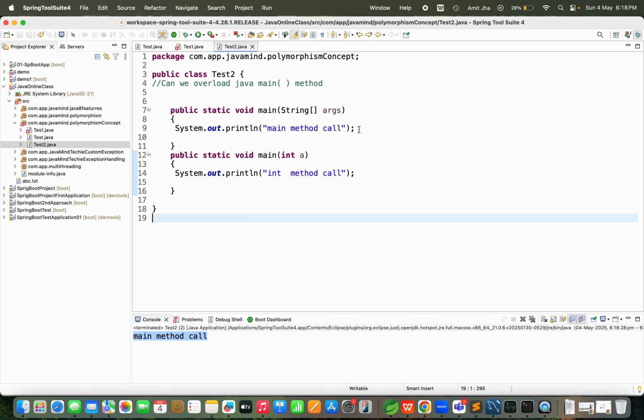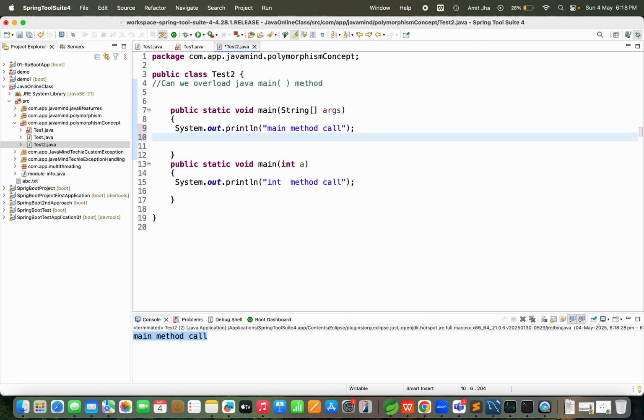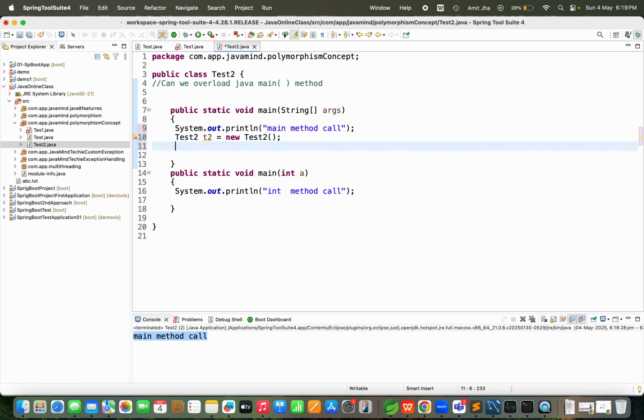So for this purpose, what can we do? We can create the object of the Test2 class. I am going to create the object of Test2 class: Test2 t2 equals new Test2. Correct? Yes. I have created the object. Now I am going to call this main method, that main int a method, right?